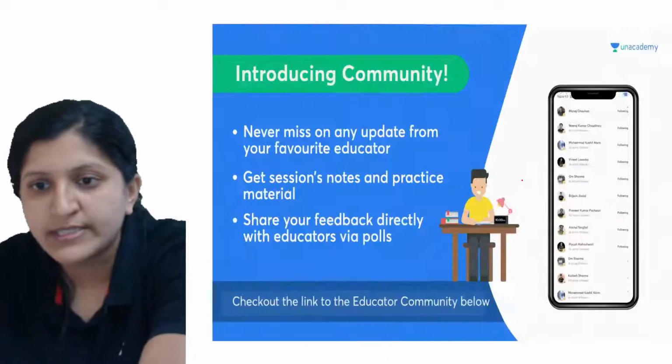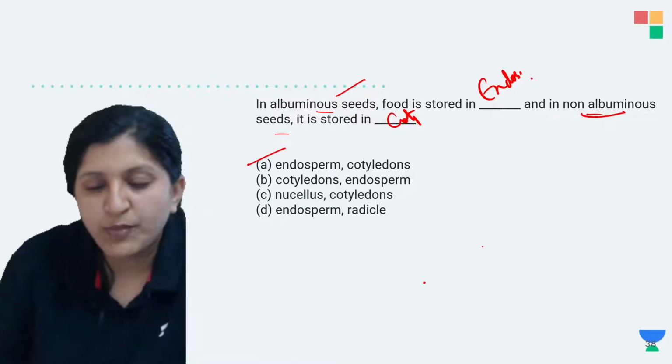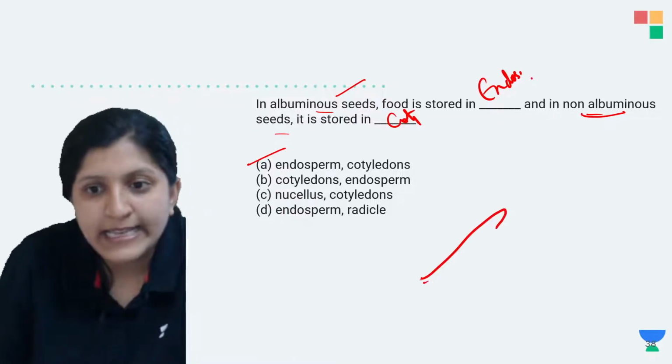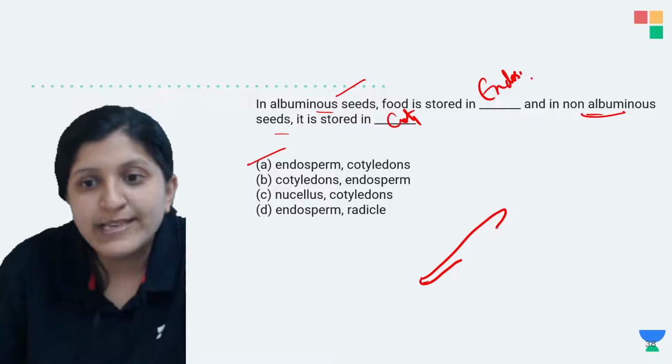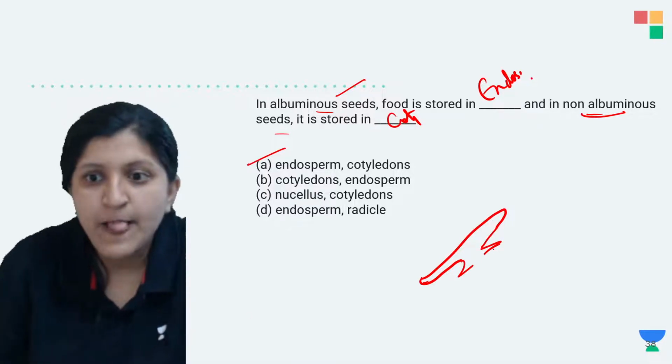Okay, I'll just draw it here. So in the seed, you can find there is a cotyledon, and with this cotyledon only you can find the embryonal axis, which will form a plumule and then the radicle.